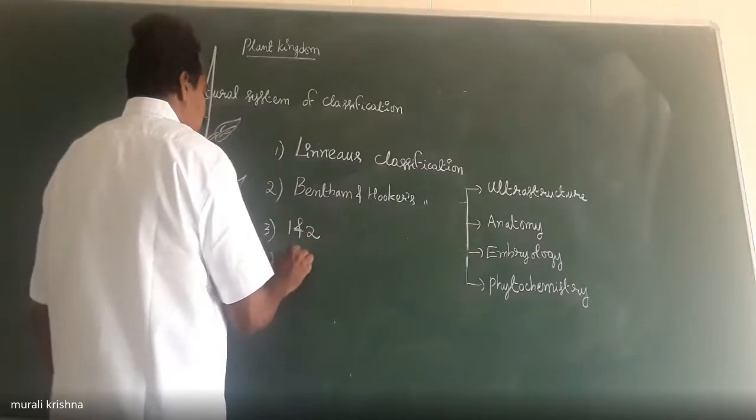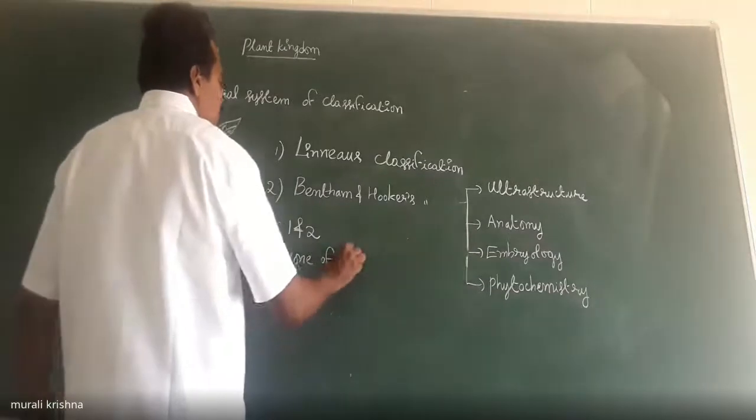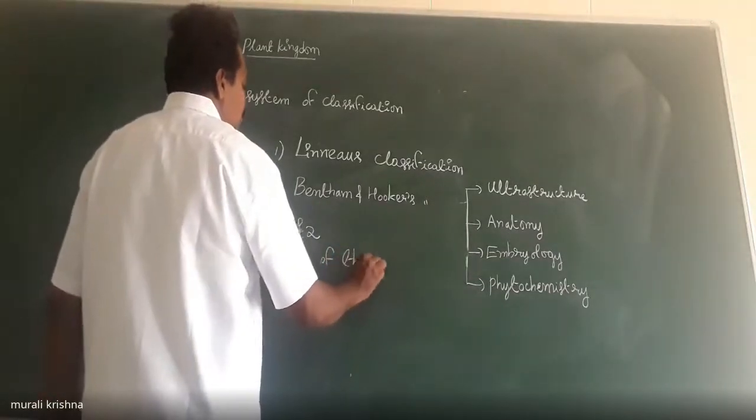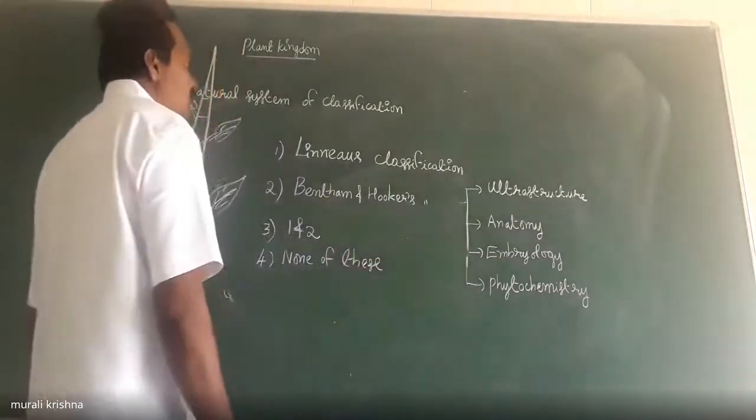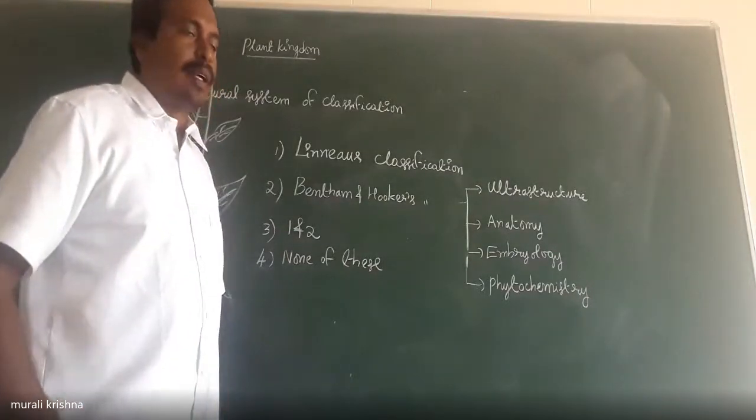Option 4 is none of these. What is the answer for this question? Which of the following classifications is an example of the natural system of classification?